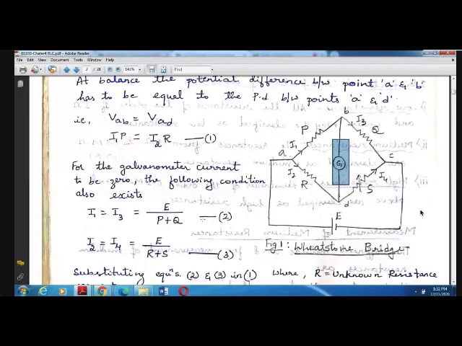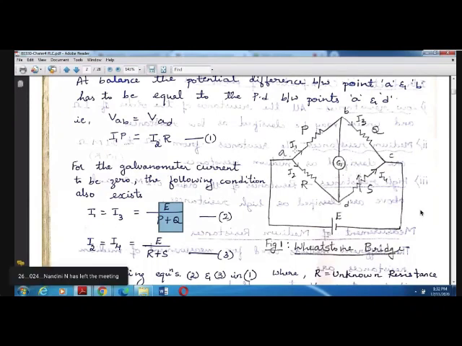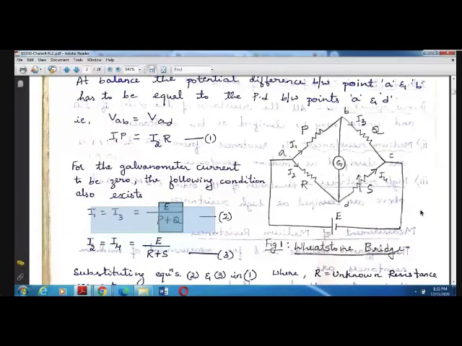This current I is represented by V by R. Here V is the voltage, which you can represent either by V or E, and R is the resistance connected across these two. The resistors connected are P and Q, and as they are in series, we add P plus Q. So at the balance condition, the current I1 will be equal to I3.